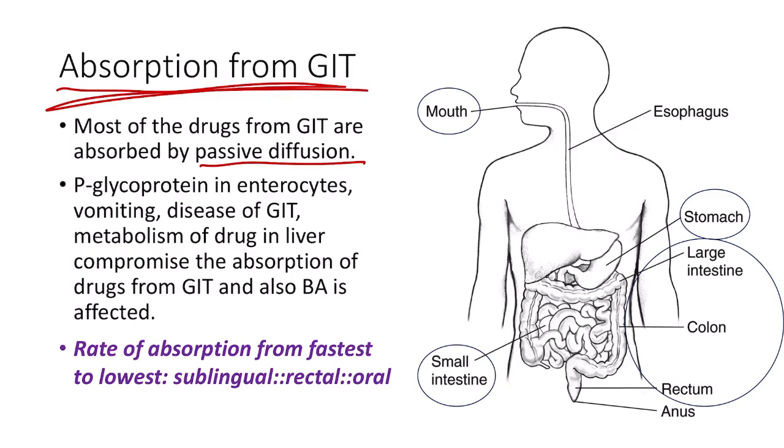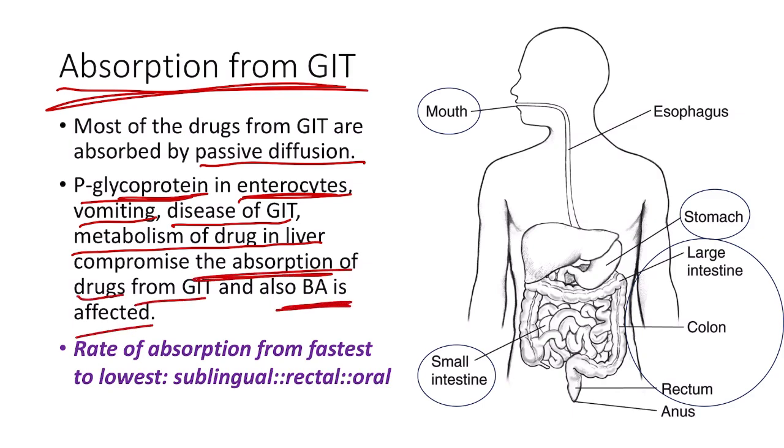Next is P-glycoprotein, which is present in the enterocytes. Remember, it is responsible for the efflux of drugs in the enterocyte. Then we have vomiting, diseases of the GIT, and metabolism of the drug in the liver, which compromise the absorption of drugs from the GIT and hence decrease the bioavailability of the drug. The metabolism in the liver is actually not a part of absorption, but all of this leads to decreased bioavailability.